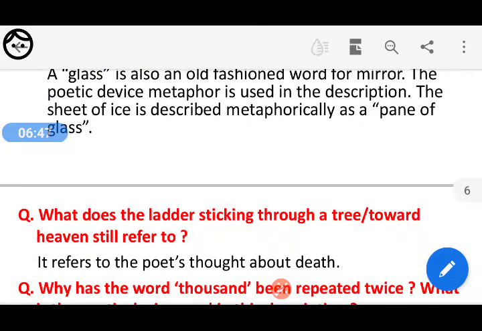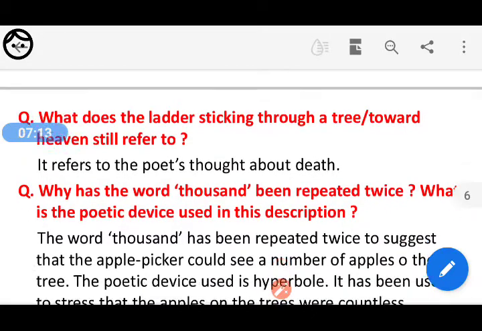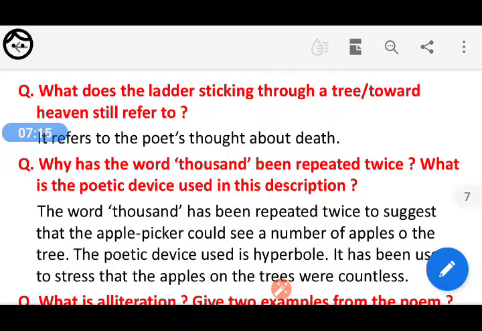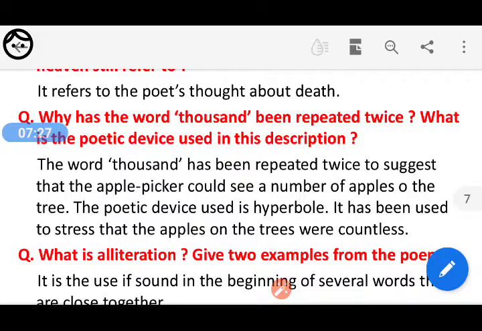Now, the next question is, what does the ladder sticking through a tree toward heaven still refer to? It refers to the poet's thoughts about death. Okay? Why has the word thousand been repeated twice? What is the poetic device used in this description? The word thousand has been repeated twice to suggest that the apple picker could see a number of apples on the tree. The poetic device under this is called hyperbole. It has been used to stress that the apples on the trees were countless.